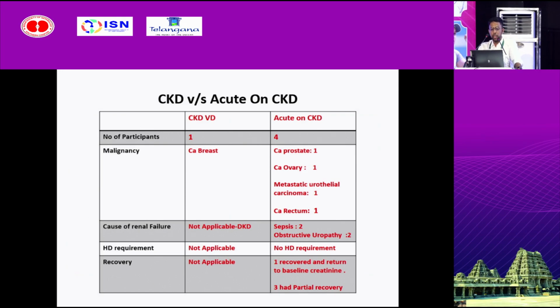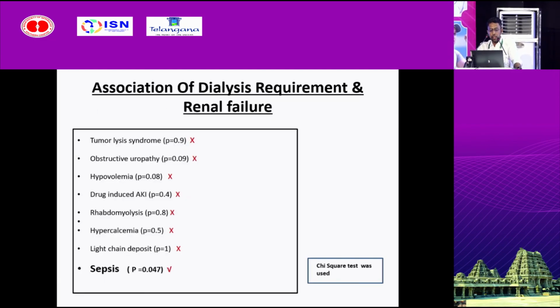Among chronic kidney disease and acute worsening of chronic kidney disease, 1 participant was on maintenance dialysis, and the associated malignancy was CA breast. Acute worsening of chronic kidney disease was seen in 4 participants, with associated malignancies CA prostate, CA ovary, metastatic urothelial carcinoma, and CA rectum. 2 had sepsis-related renal failure and 2 had obstructive uropathy, with no dialysis requirement. 1 recovered and returned to baseline creatinine, 3 had a partial recovery, with creatinine stabilized at a higher value. There was a significant association between sepsis as a cause and dialysis requirement in our study.